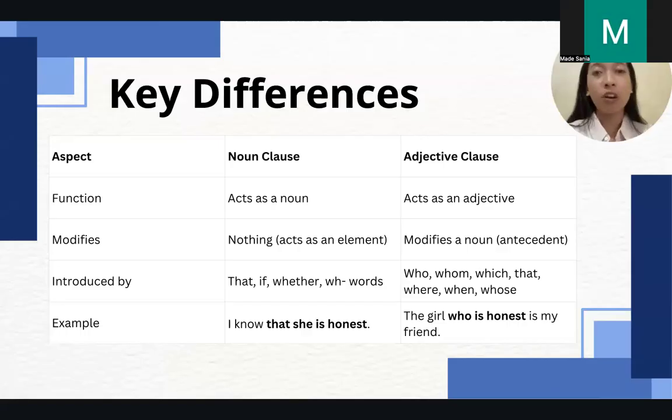A noun clause modifies nothing. It just acts as an element. Over here, that she is honest is the noun clause and it acts as the object. And the example of the adjective clause in this table is the girl who is honest is my friend. And the adjective clause is who is honest, which explains more about the girl, emphasizing more information about the girl. And that is the adjective clause.